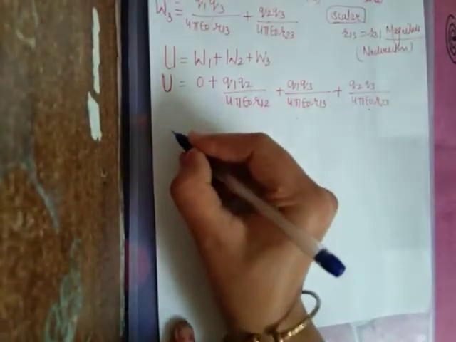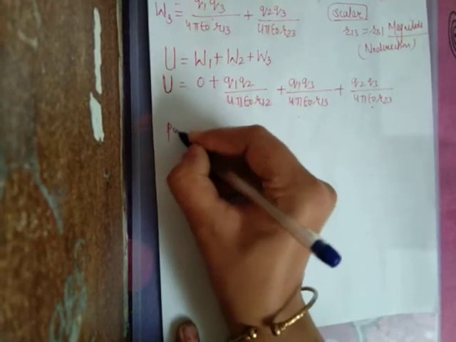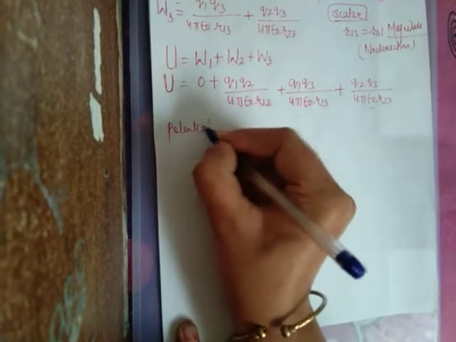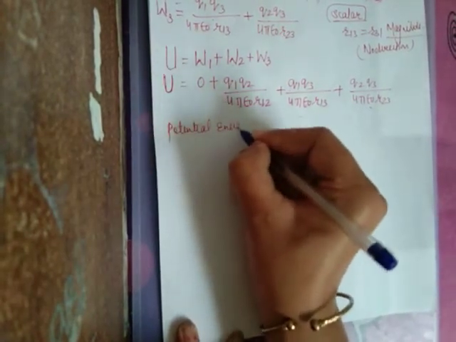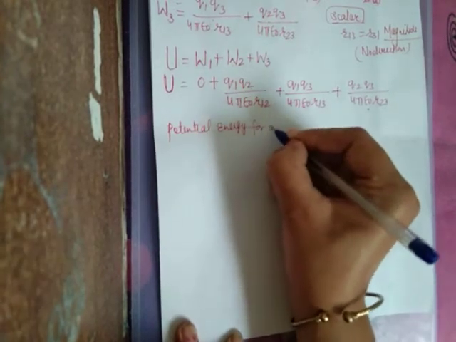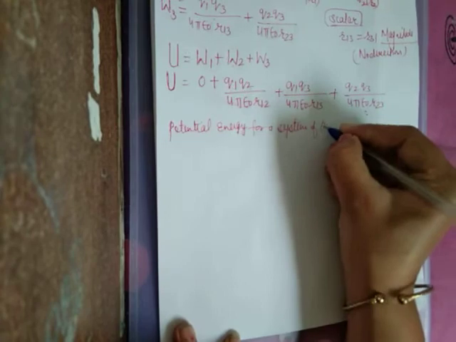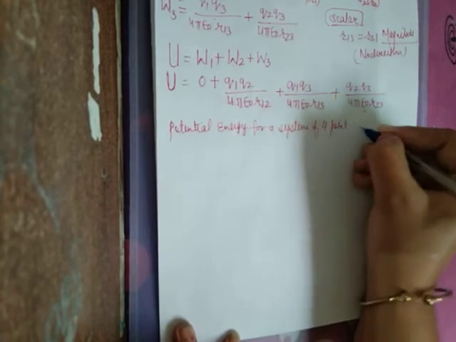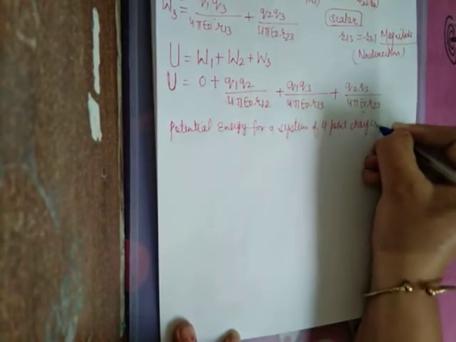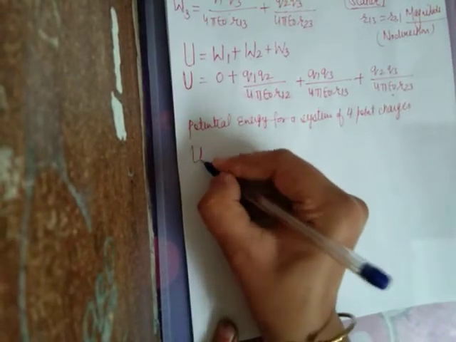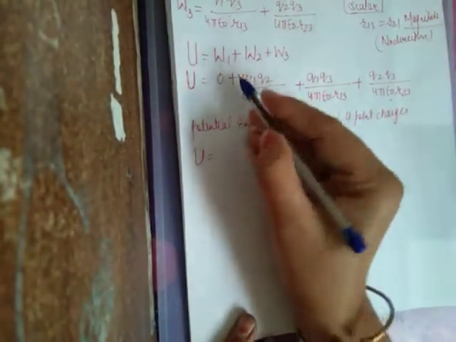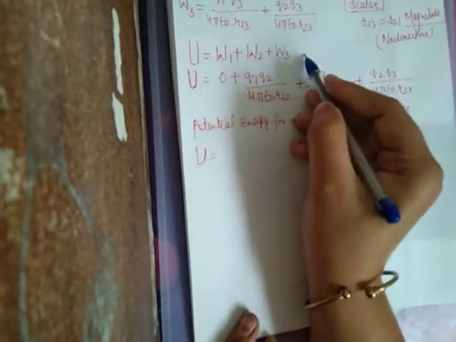Now what is the formula for potential energy for a system of 4 charges, or 4 point charges? It will be equal to the total amount of work done, work 1, 2, 3, 4.